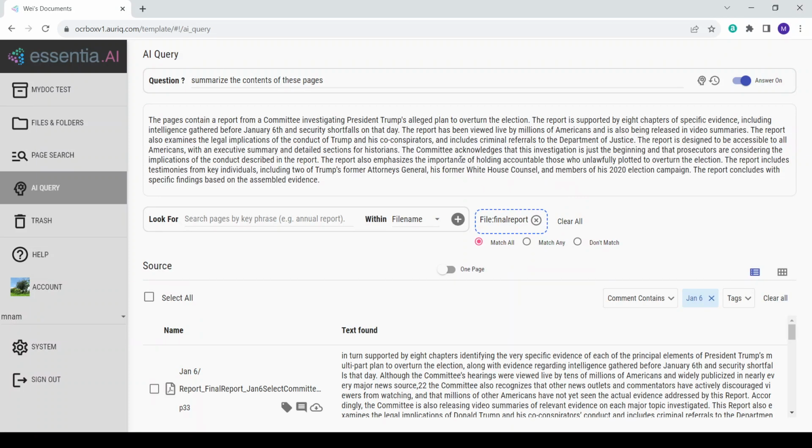Okay, there we go. So now, instead of "I don't know," it says the pages contain a report from the committee investigating President Trump's alleged plan to overturn the election. So it's overall a good summary.